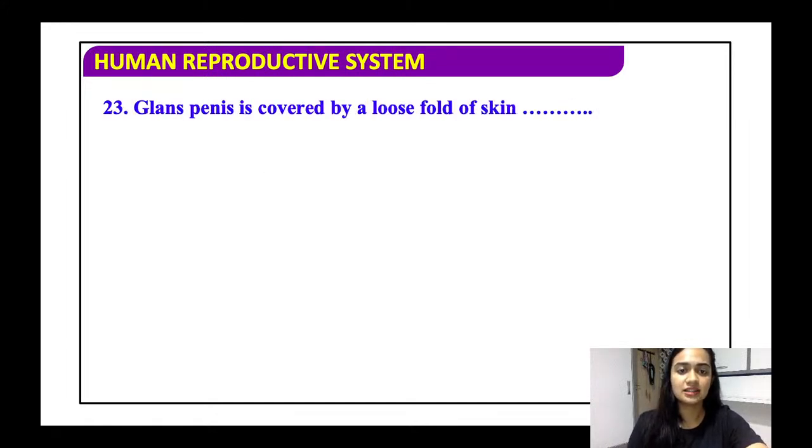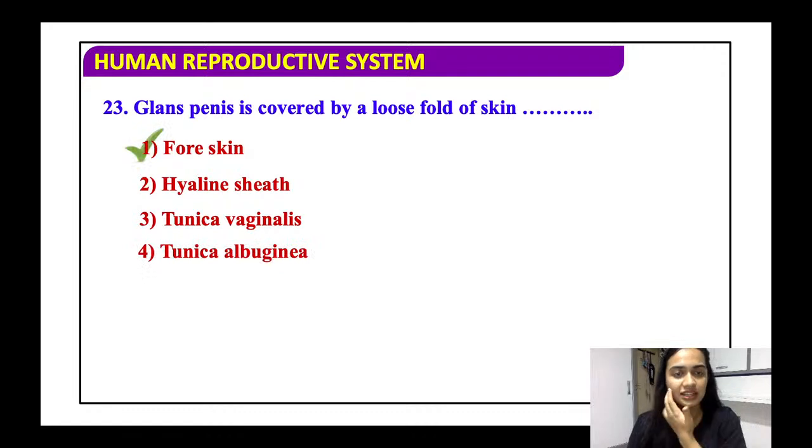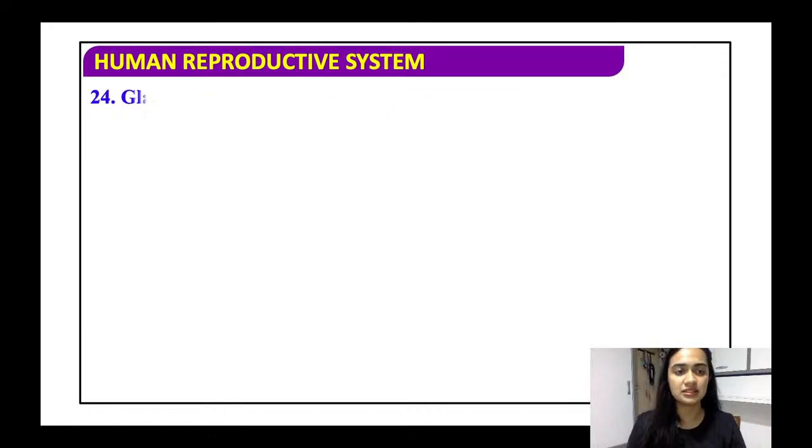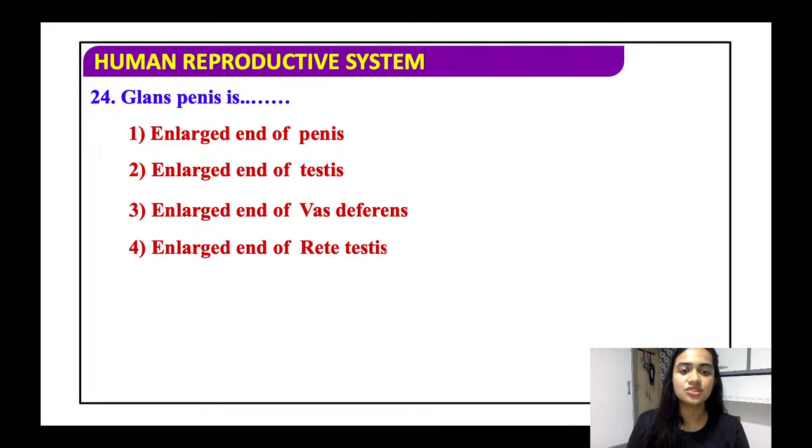Glans penis is covered by a loose fold of skin called the foreskin, hyaline sheath, tunica vaginalis, or tunica albuginea. Again, very easy question. It is the foreskin. Glans penis: enlarged end of the penis, enlarged end of the testis, enlarged end of the vas deferens, or enlarged end of the rete testis. By the name itself, it is very much clear.